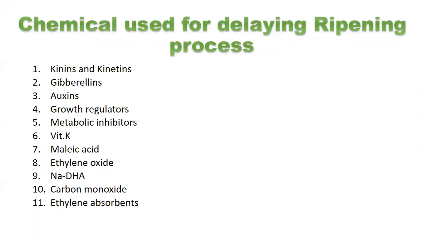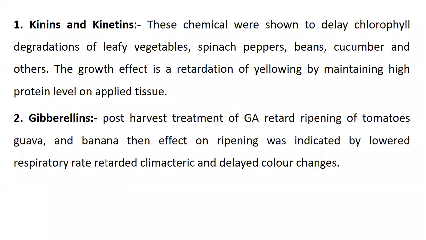These are the growth regulators or growth hormones which are used to delay the ripening process. Okay, let us see one by one. First is the kinins and the kinetins.